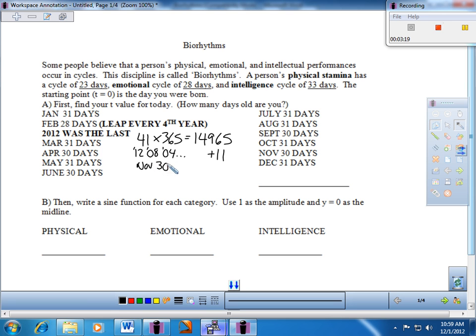So 30 days for November, working backwards, 31 days for October, 30 days for September, and only 6 days back to my birthday in late August. And so that's the number of days since I turned 41 to the day of this posting. And that turns out to be, let's take a look, 97.